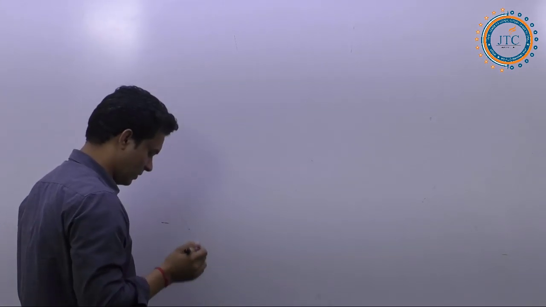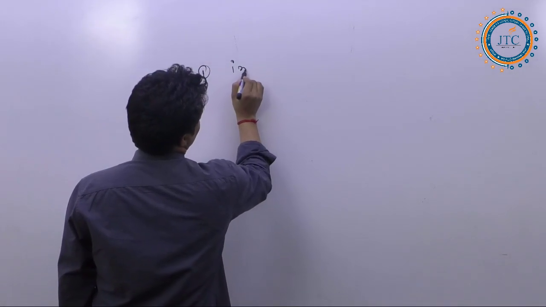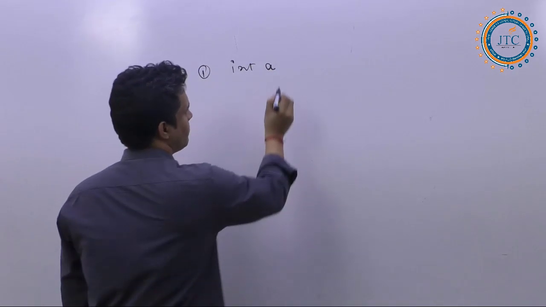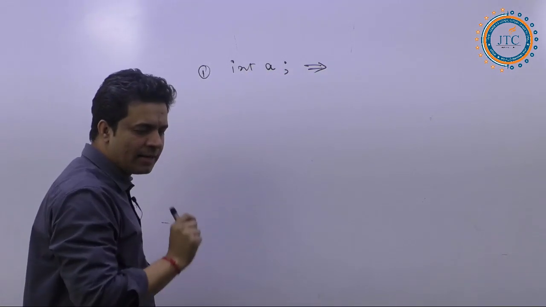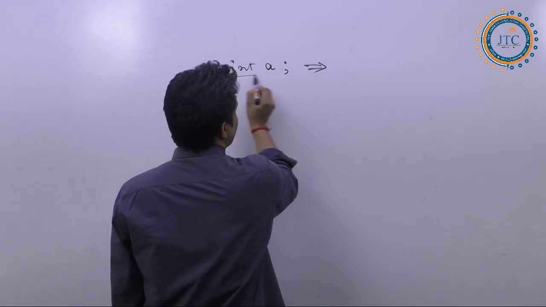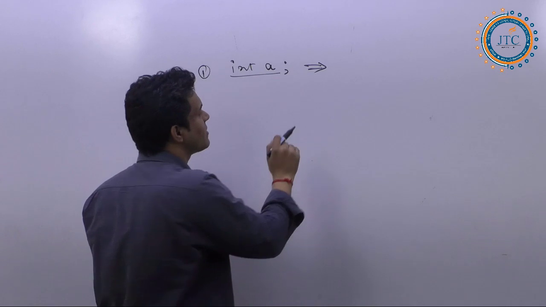First, if I am writing a variable int a, whenever I have declared it like this, I am printing this value.